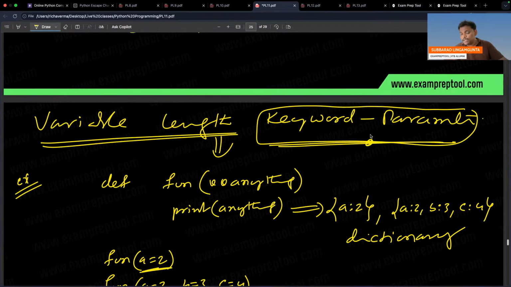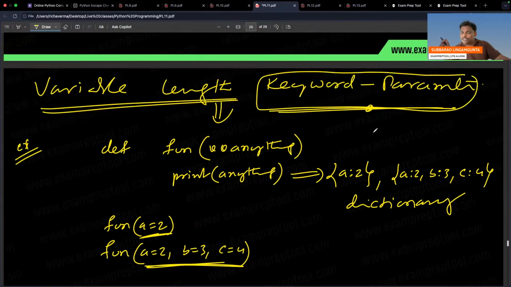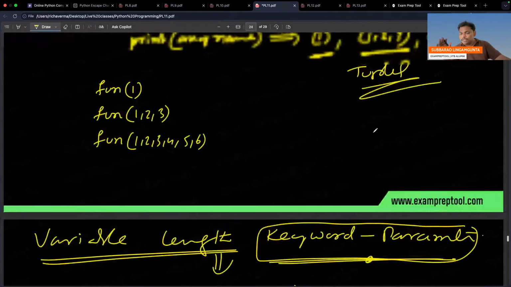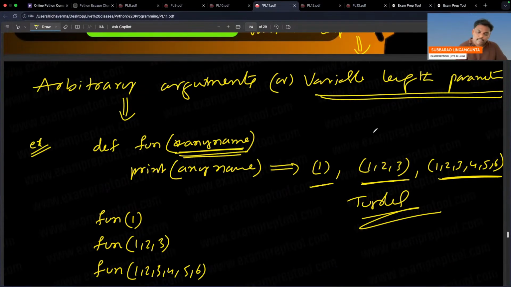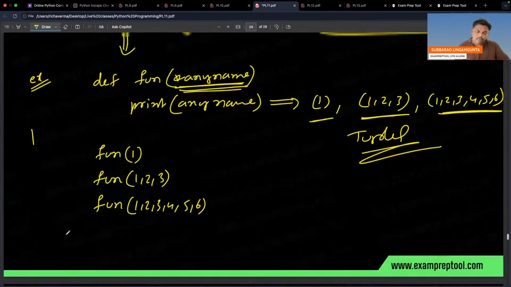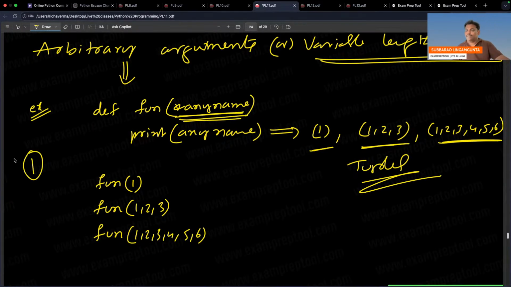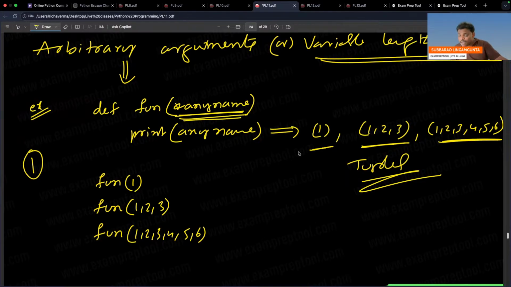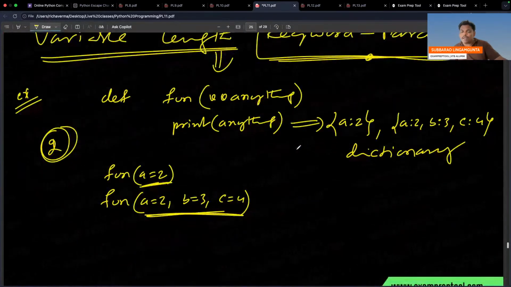So one is this model, and one is variable length keyword parameter. Both are the same model, but here it is in pairs, if you want to send pair format. It is a variable length parameter only, but here it is variable length keyword parameter.